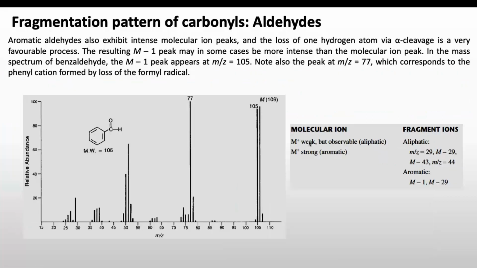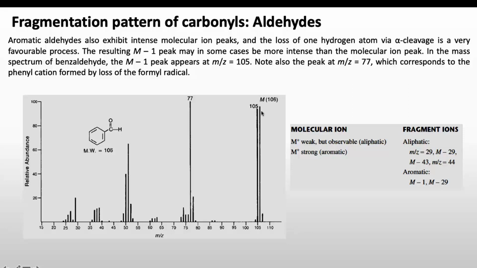Now in case of aromatic aldehyde, those exhibit an intense molecular ion peak, and the loss of one hydrogen atom via alpha cleavage is a very favorable process, and the resulting M-1 peak may in some cases be more intense than the molecular ion peak.